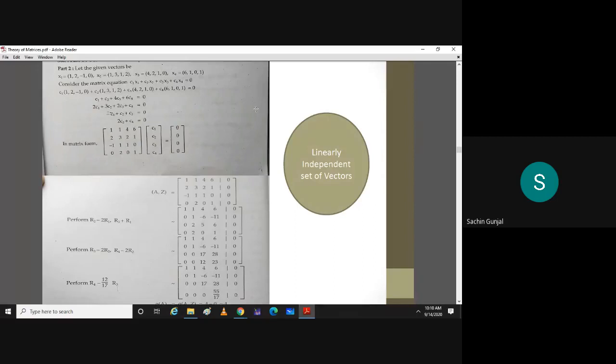Now our target is to solve this system for C1, C2, C3, C4. What can you say about solution of this system? Will there be case of no solution?